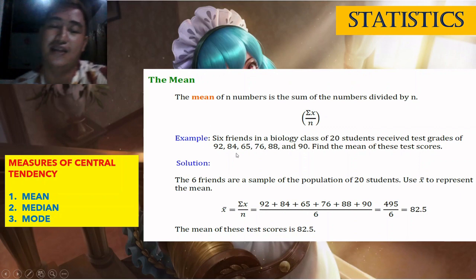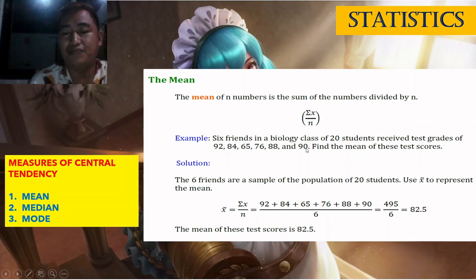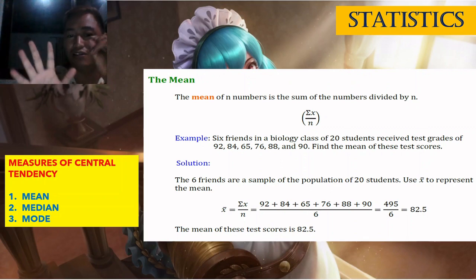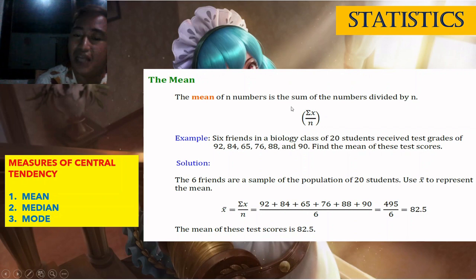Okay, friends, six members. And then the biology class has 20 students. So the 20-student class is the whole population, and the sample is only six. Okay? So what we solve here is the sample mean.